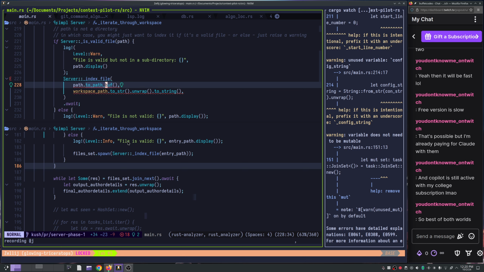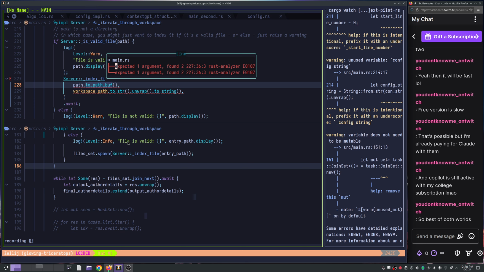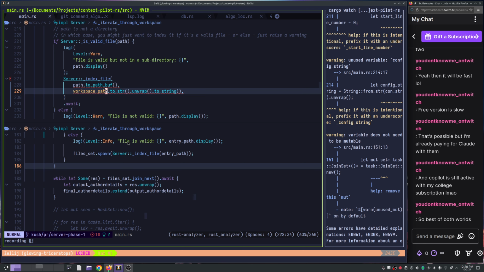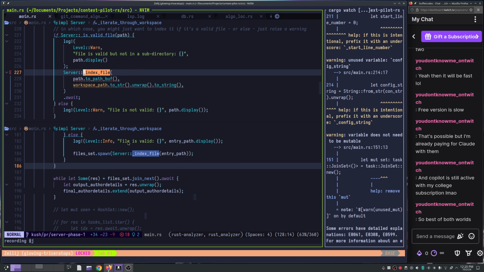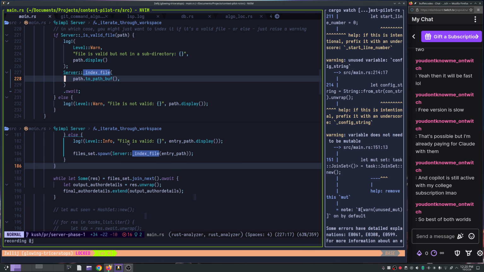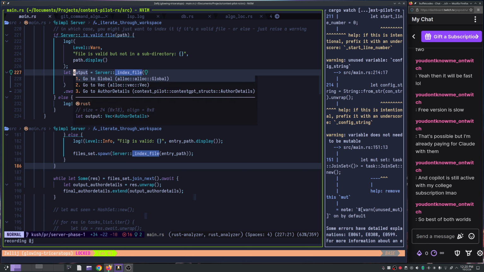So what's your problem now? Found 2, right? Okay. So with index file, what do you need? You just need the path. So I can just get rid of this, and I can just say let output equal to this. Output is what? It's a vector of authorities, right?